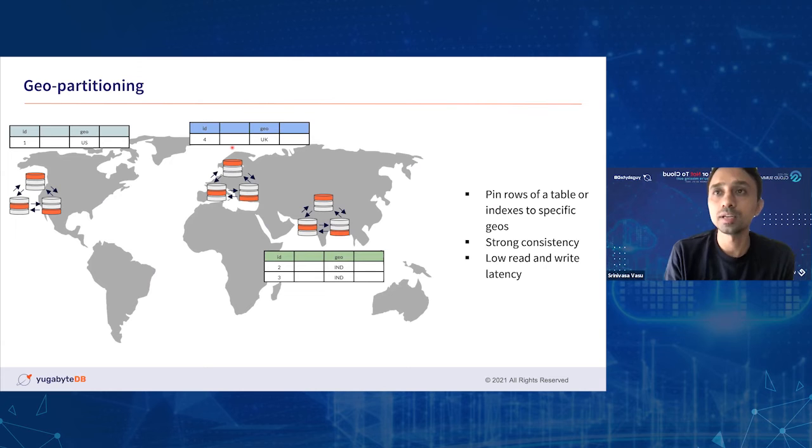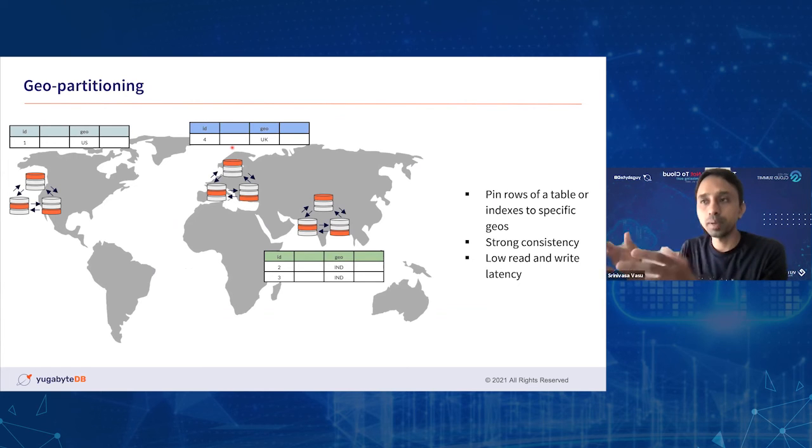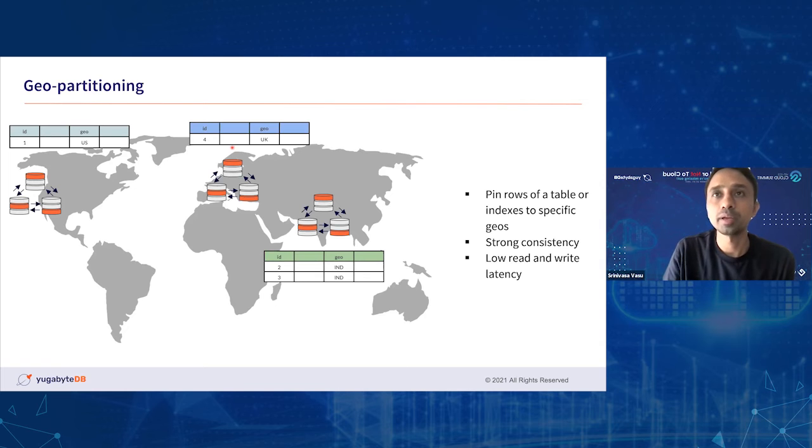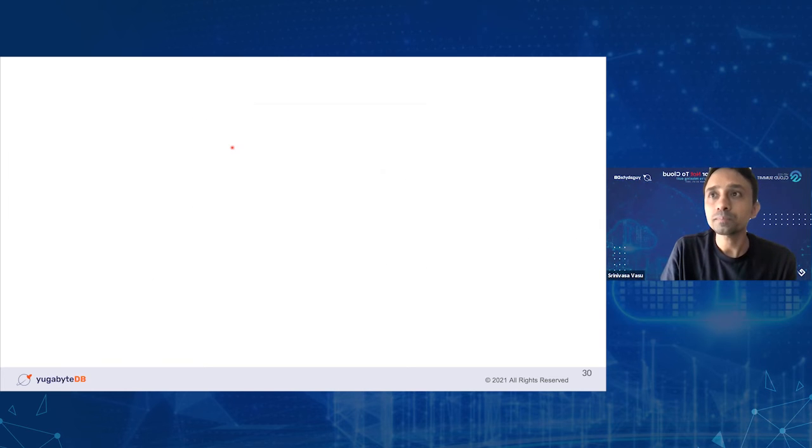So data originating in Southeast Asia should never leave Southeast Asia. Then you can pin that data, based on either range or specific columns in your table, to be placed in the nodes that are tagged in the Southeast Asia region, right? And the same thing is applicable for other regions as well.